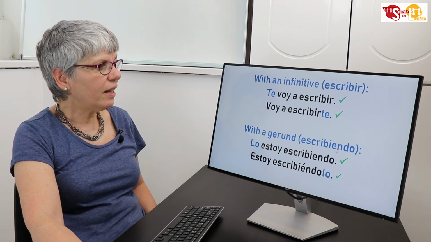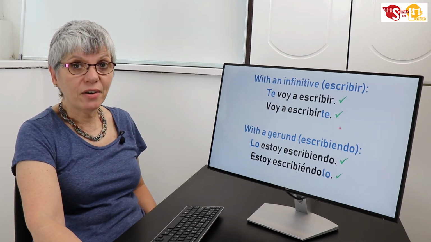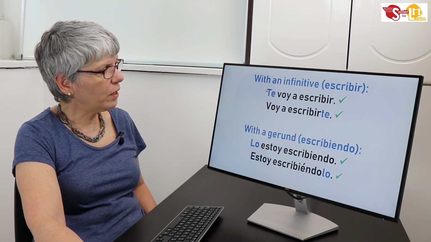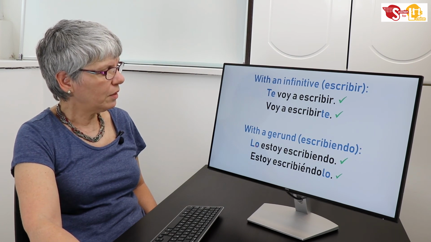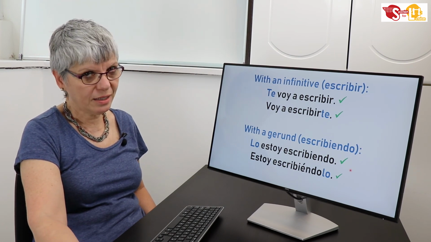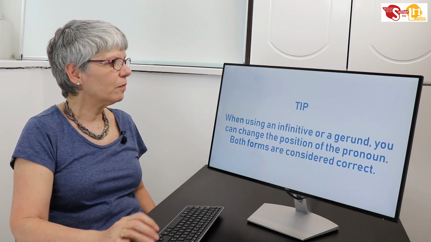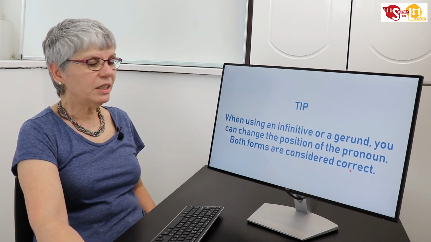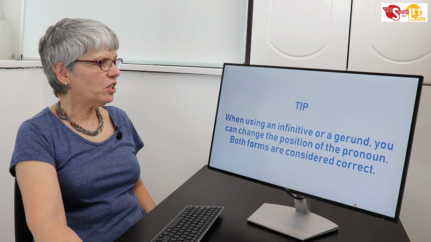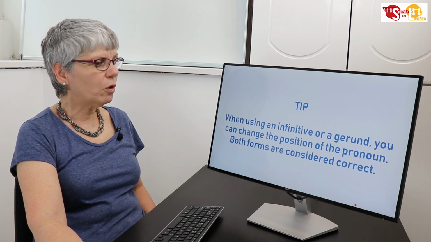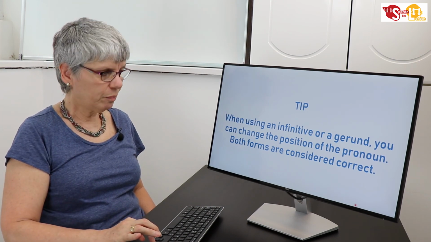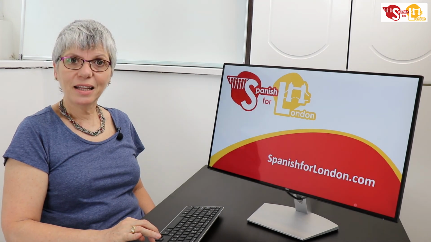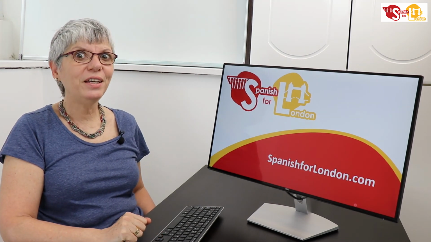So with the pronouns for direct or indirect object, you can put them in both positions and there is no problem at all. So when using an infinitive or a gerund, you can change the position of the pronoun. Both forms are considered correct. And that's the end of the theory.